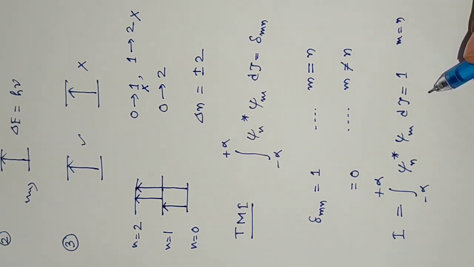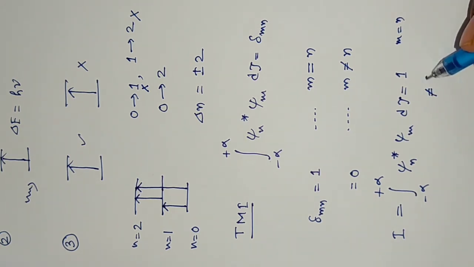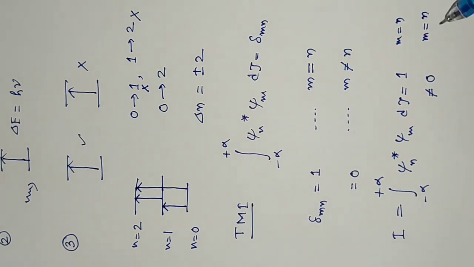It will be not equal to 0. The value will be greater than 0, less than 1. So in this case it will be m equals to n and the wave functions are not normalized. So this is normalized, this is unnormalized.